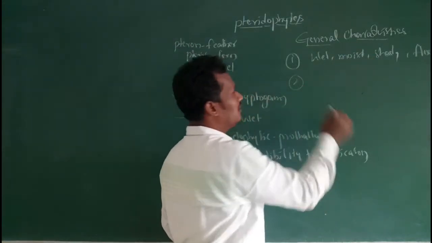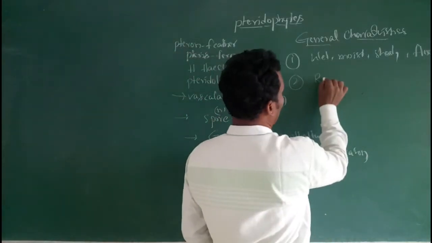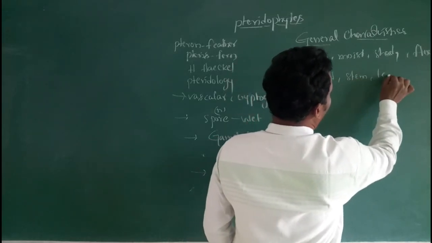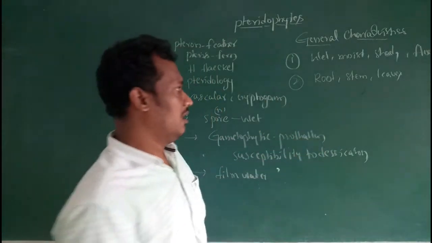The plant body of the pteridophytes is differentiated into true root, stem and leaves.